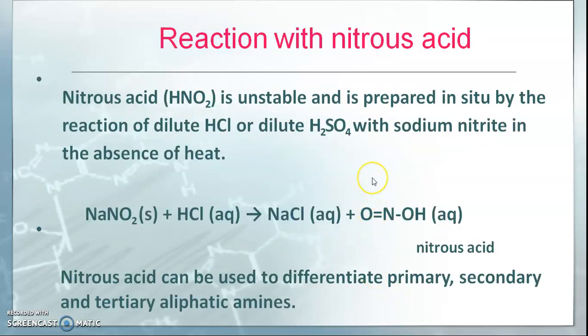So next we see the reaction with nitrous acid. Nitrous acid is unstable and is prepared in situ by the reaction of dilute HCl or dilute H2SO4 with sodium nitrite in the absence of heat. So here NaNO2 plus HCl gives NaCl and nitrous acid. This nitrous acid can be used to differentiate primary, secondary and tertiary aliphatic amines. This is again a key point.